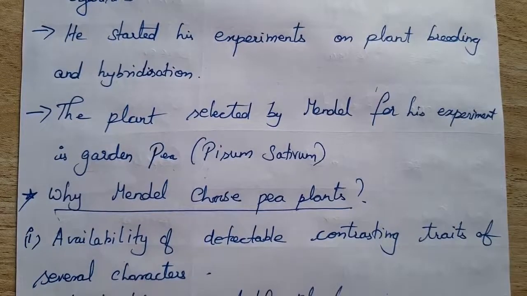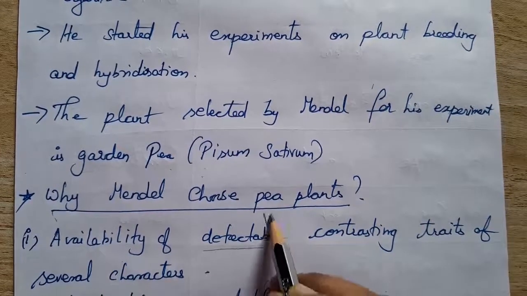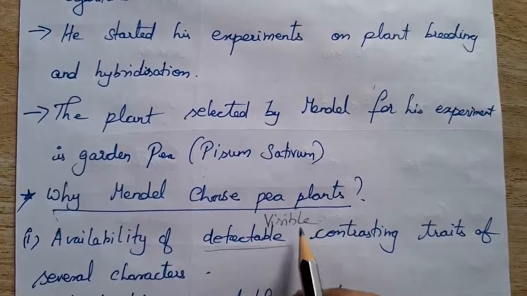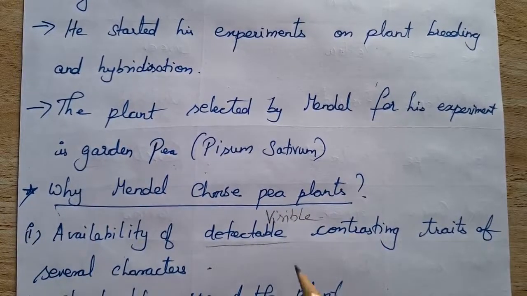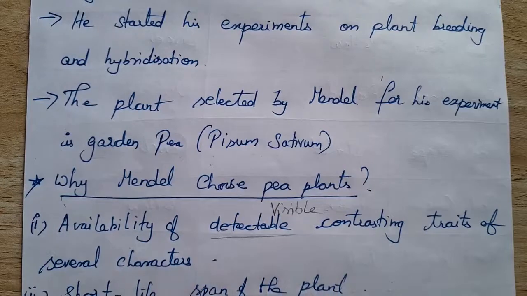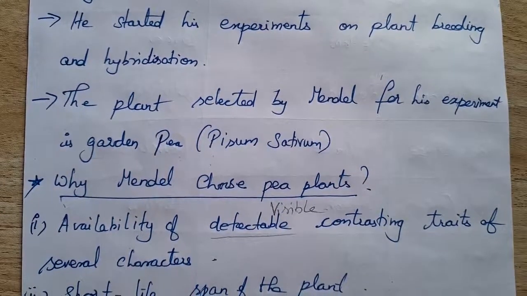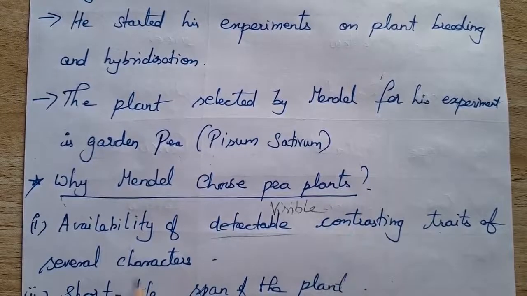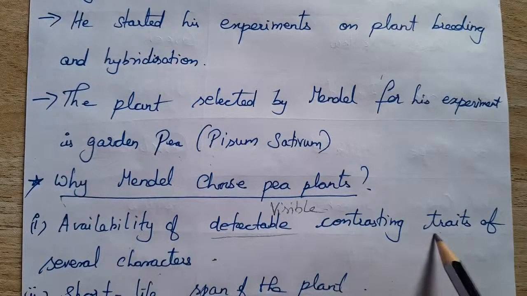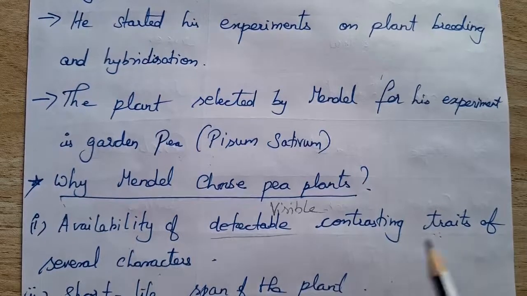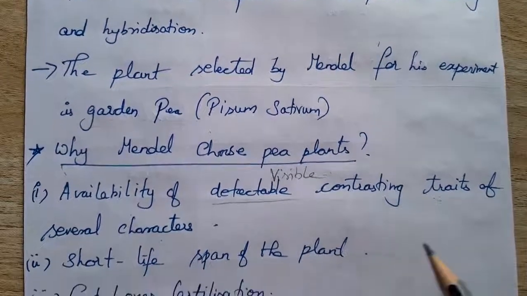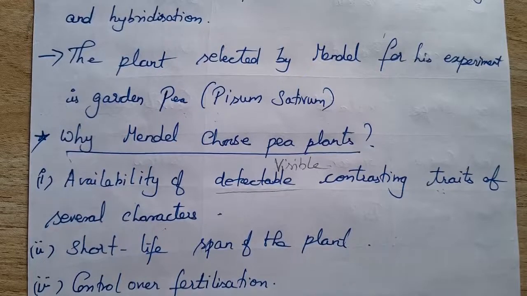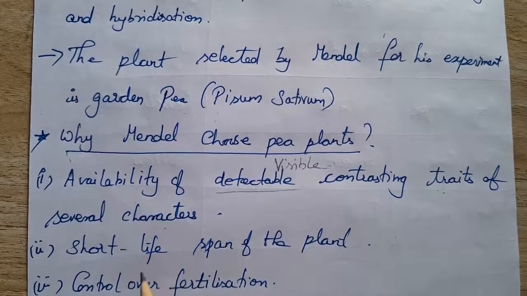Because in the garden pea we can see visible, detectable contrasting traits of several characters. For each character you will have dominant traits and recessive traits. Also, the life of the garden pea is very short, about 3 months.